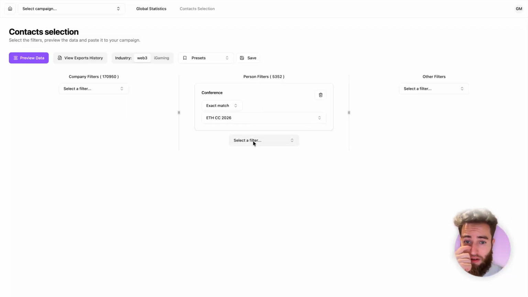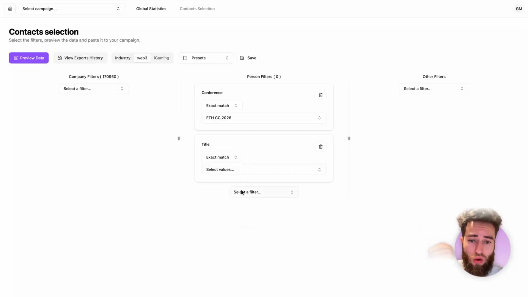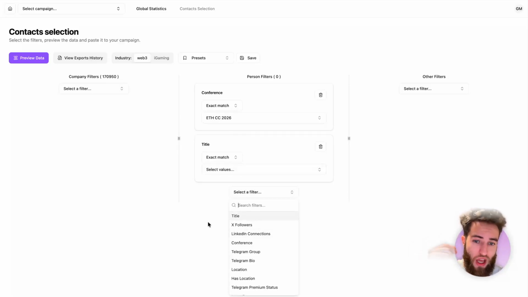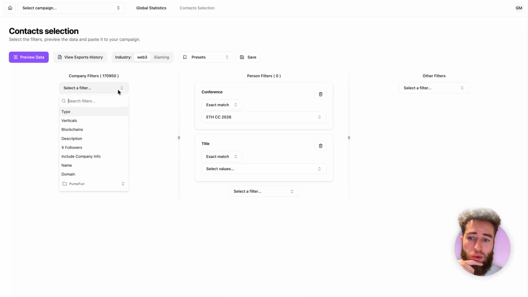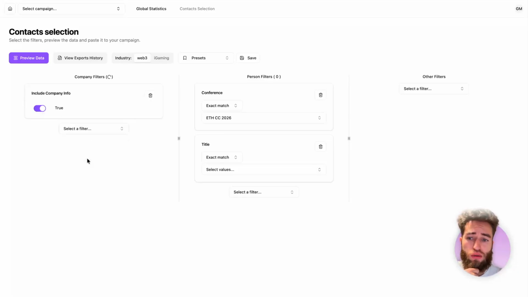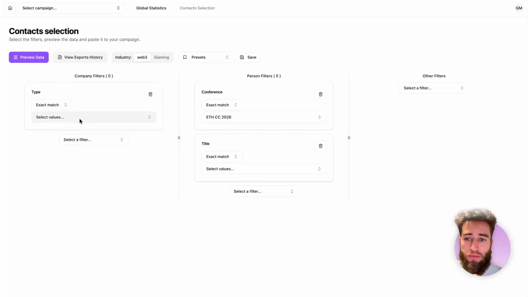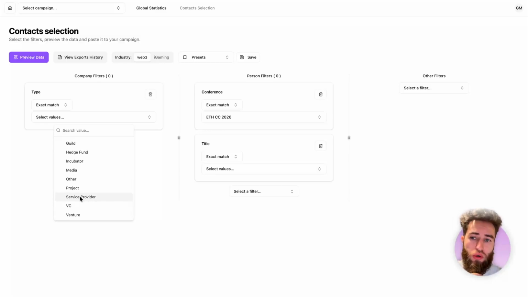You can keep adding other filters, for instance, title, or the number of X followers the person has. You can also only look at people that have a company affiliation. So those filters will give you everybody with and without the company. If you want to look at people that have a company affiliation, under company filters, click include company info. If you don't care what the company does, or keep playing with filters such as the type and the vertical. Let's say we're only interested in service providers, so we would go to type, service provider.